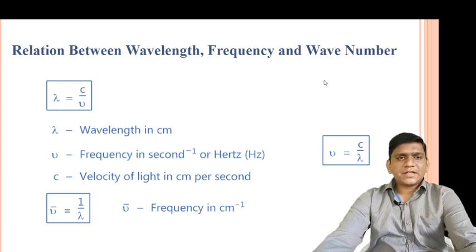So the next term is the relation between wavelength, frequency and wave number. These are some different equations in which there is a relation of wavelength, frequency and wave number. This is the first equation, lambda is equal to c upon mu. In this equation there is a relation of wavelength and frequency. Lambda is the wavelength in centimeter, mu is the frequency per second, and c is the velocity of light in centimeters per second.